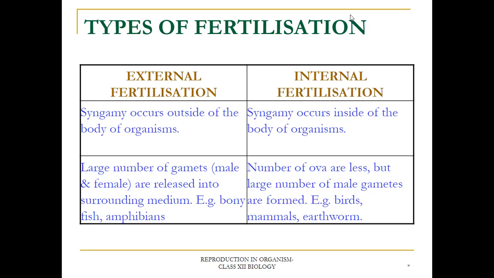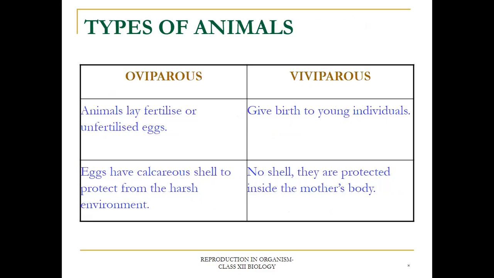body of an organism. In external fertilization, a large number of gametes are released into the surrounding medium. Examples are bony fish and amphibians. But in internal fertilization, the number of eggs is small but a large number of male gametes are formed. Examples are birds, mammals and earthworm.